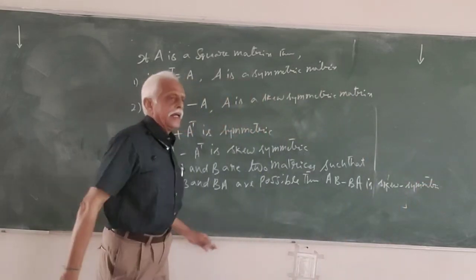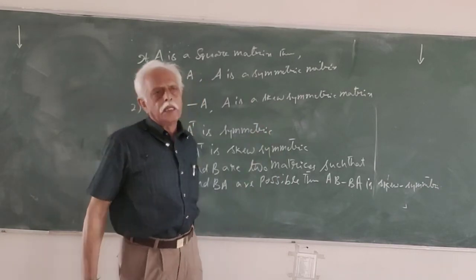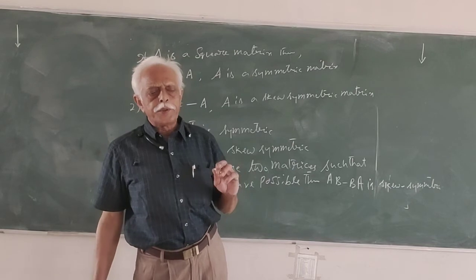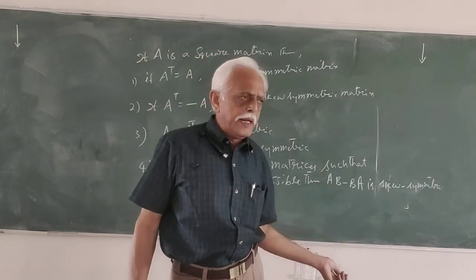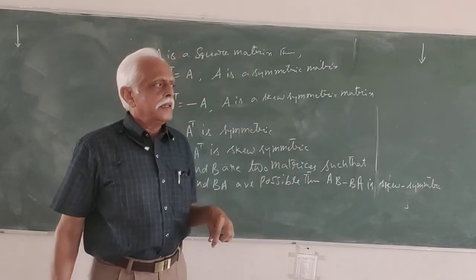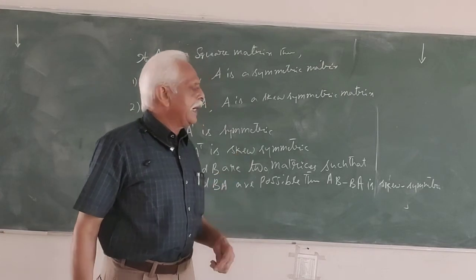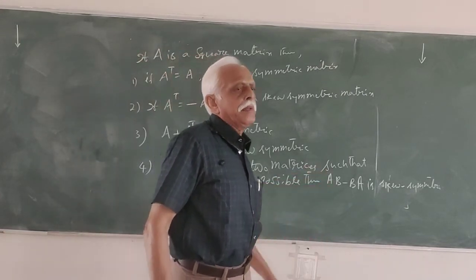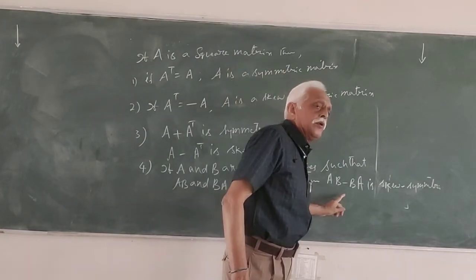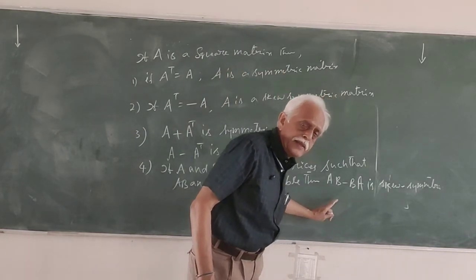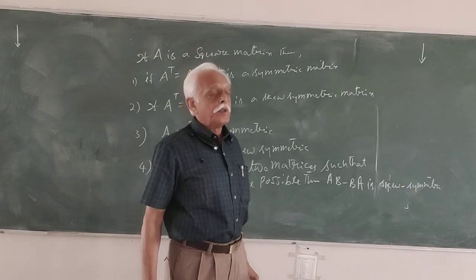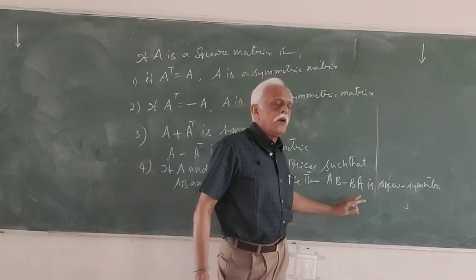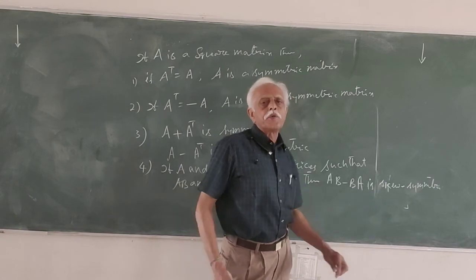We have worked this in the exercise also. This is another important bit. If A and B are two matrices such that AB and BA are possible, then AB minus BA will be a skew symmetric matrix. These are applicable only for square matrices. Don't think of other matrices.